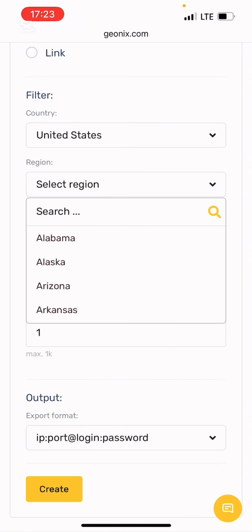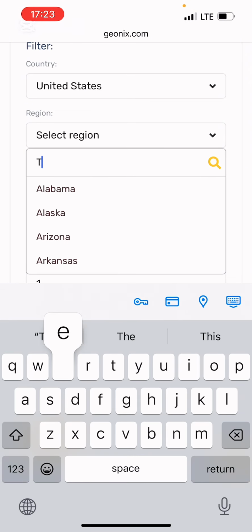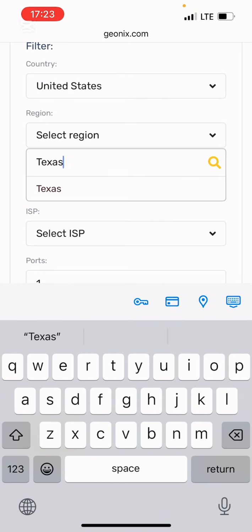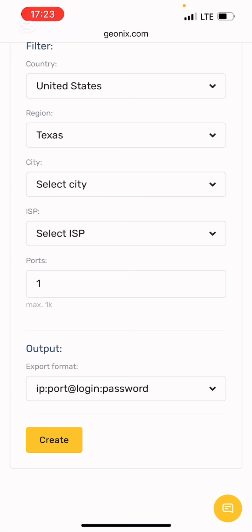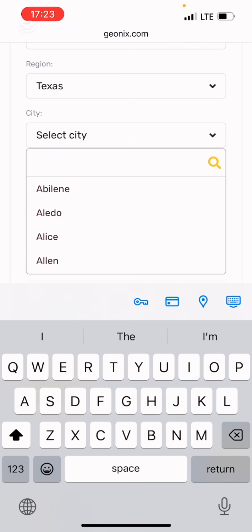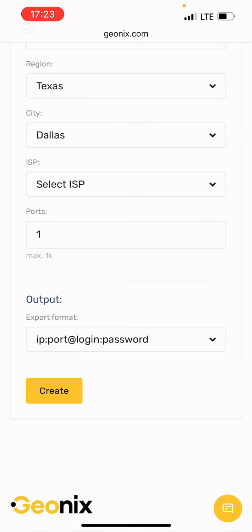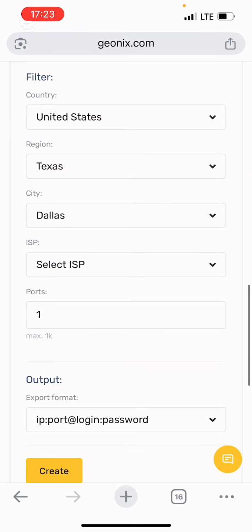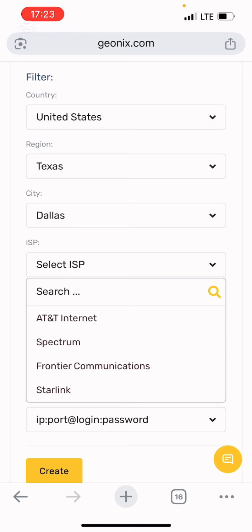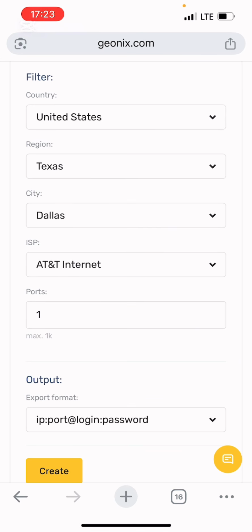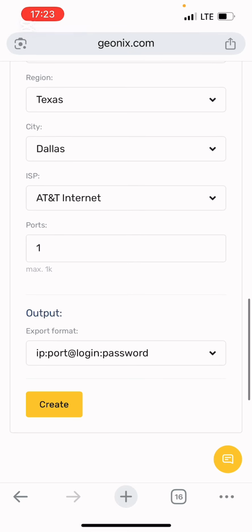The region, I'll be using Texas. Then city, I'm going to be using Dallas, right? Dallas. You can see it, right? So country, United States. Region, Texas. City, Dallas. ISP, I'm going to be using AT&T internet. That's what I normally use, right? And my output, I'm going to be using IP, port, login and password, right? And I'm going to create this, right?